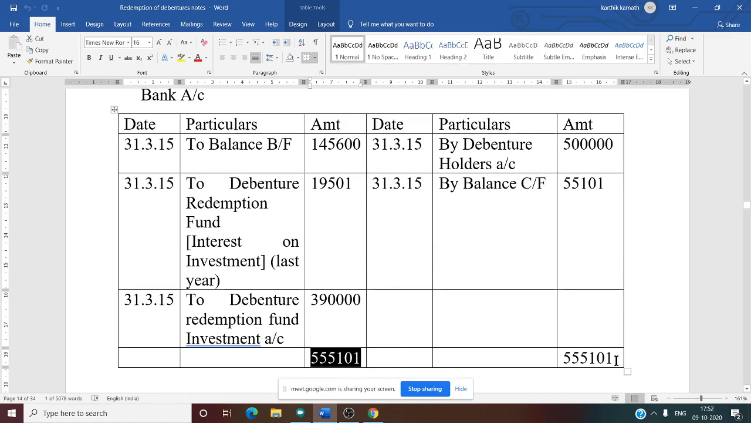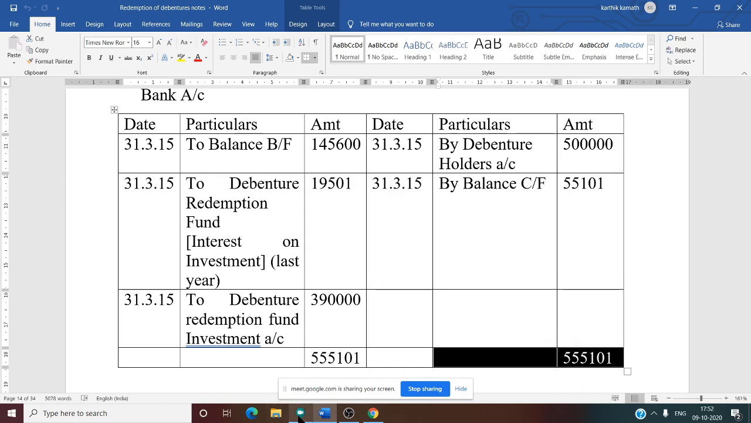So now the total balance available in the bank account is 5,55,101 rupees. But we know that the company is going to pay some amount to the debenture holder. What is that amount? It is issued at par, payable at par only. There is no information about premium, so it is payable at par only. We know that the debenture amount is 5 lakh. So now the company, at the end of the 5th year, is going to pay 5 lakh to the debenture holder.